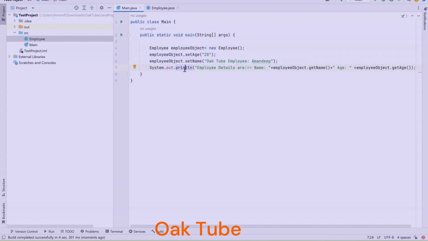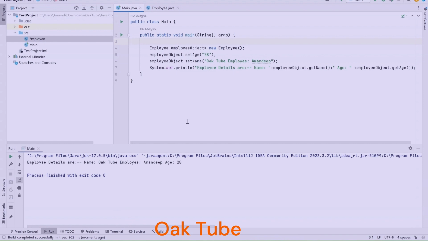Now, guys, I will be showing you by running this Java program. As I said, don't go into the details of how it is written, but the intention is that I just want to show you how to run a Java program, and how a Java program looks like. As you can see, I have run this Java program and it has printed some details, like employee details: name is Octube employee, and age is 28. These details I have already mentioned over here, and in line number 7 I am printing these details, and these details are getting printed over here.